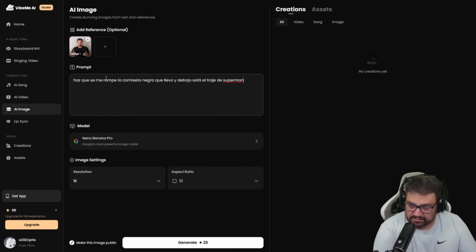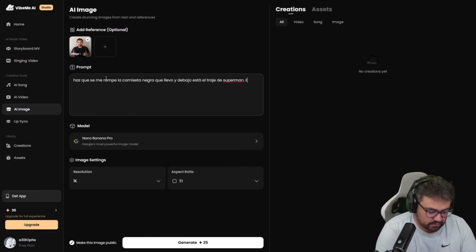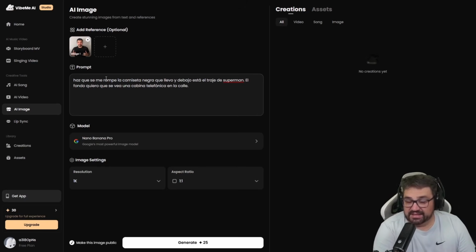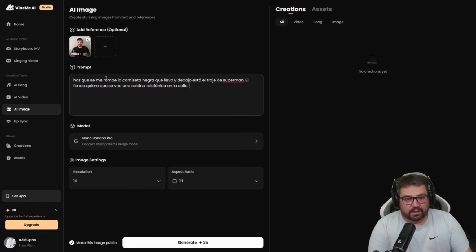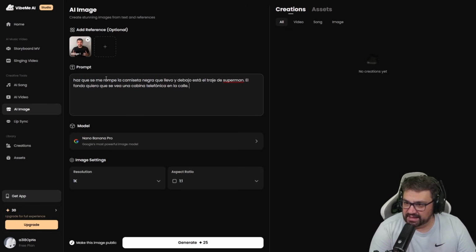The background, I really want there to be a traditional classic phone booth, clearly visible in the shot. An old-fashioned phone booth, right on the busy city street corner. For example, like Clark Kent style, okay? Clark Kent style. I'm not really sure if I can think of anything else like that. Kind of.